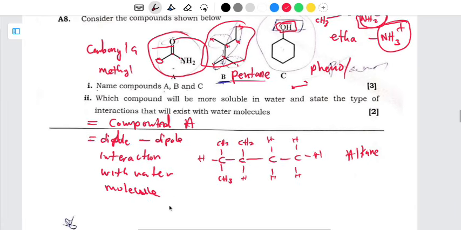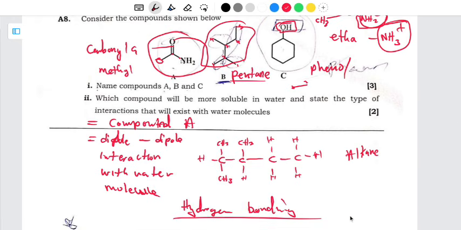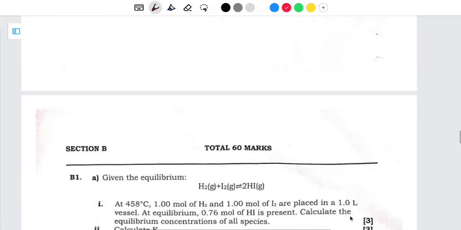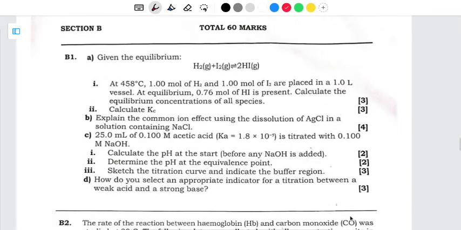Or if you don't want to say that, you can say hydrogen bonds. So the hydrogen bonds are going to exist there, or hydrogen bonding. And then you are done. So for section B, I'm going to answer it in the next video.